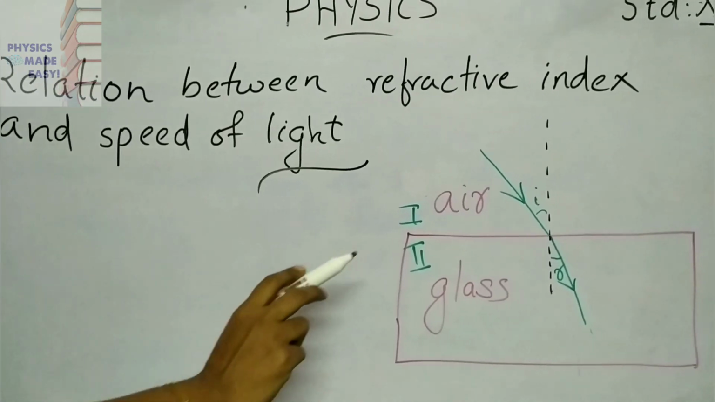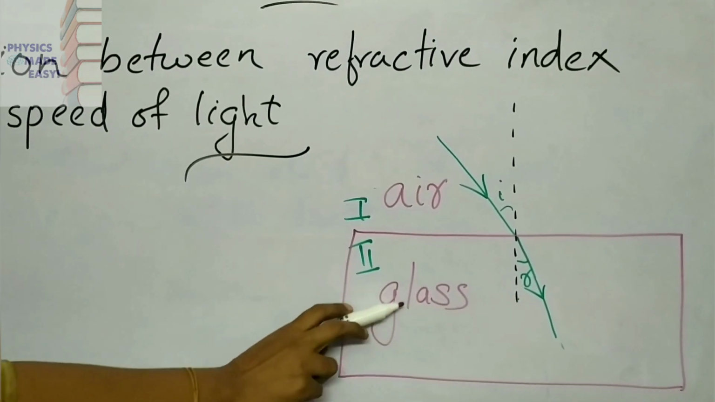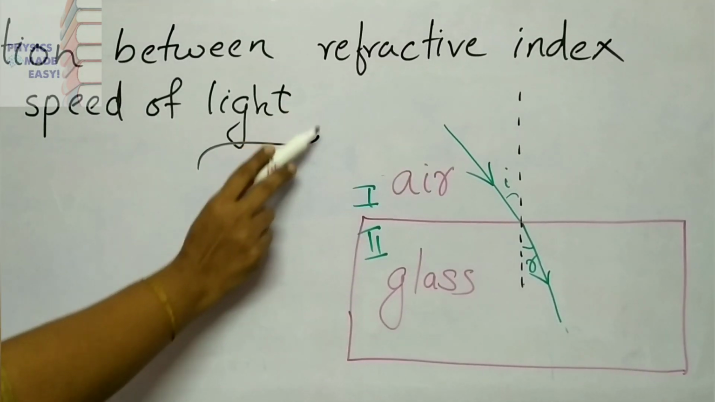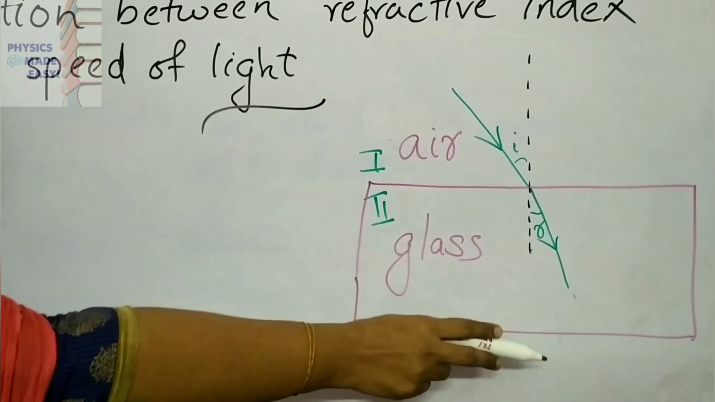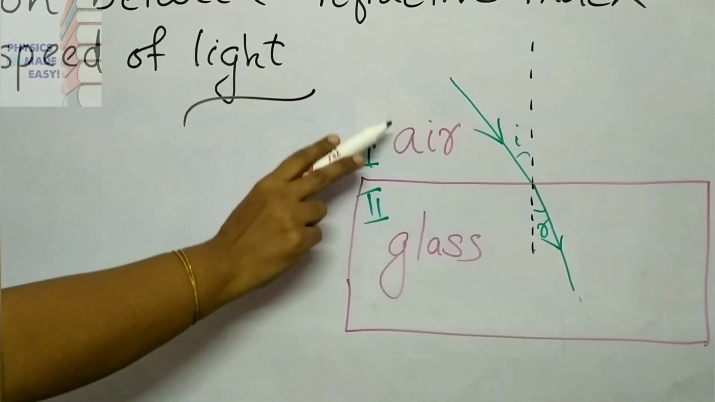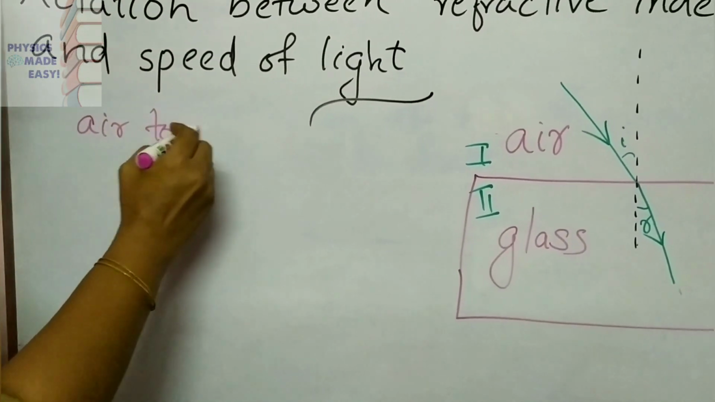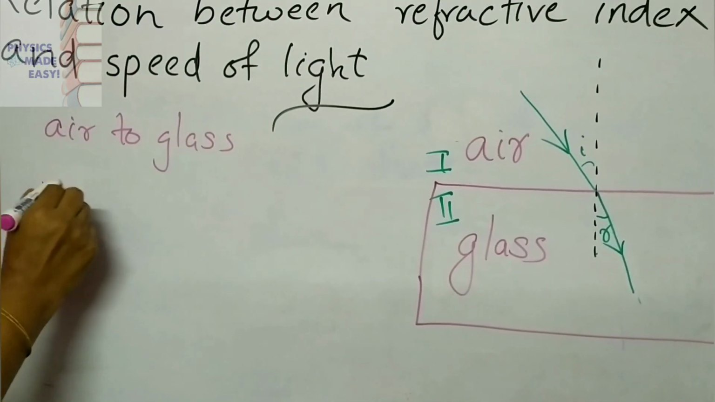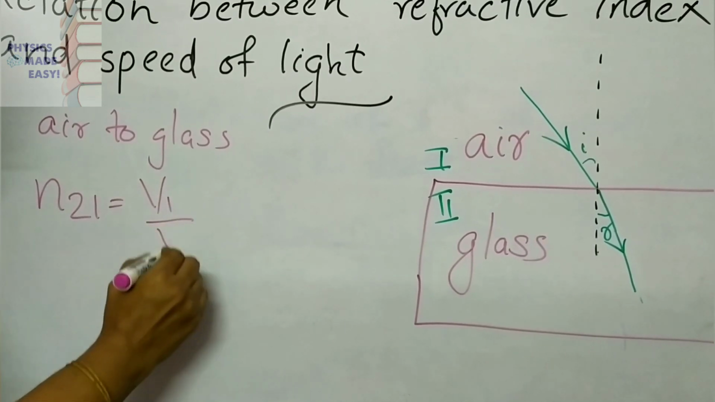Now children, here you can see air is written there in the first medium and glass in the second medium. That means you have to consider first medium is air and the second medium is glass. From this you can see the light is entering from air to glass. Then if you are writing the refractive index, you know n21 is equal to v1 divided by v2.